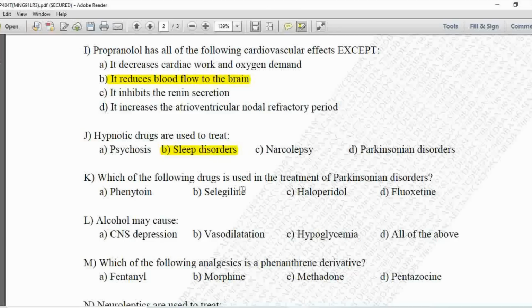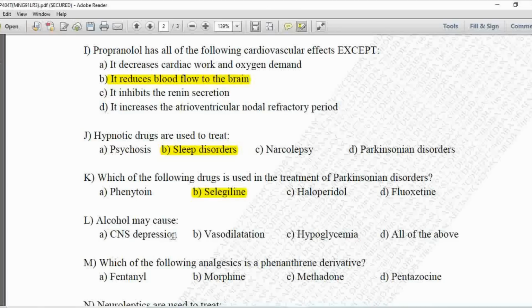Next, which of the following drug is used in the treatment of Parkinsonian disorders? Option A is phenytoin, B is selegiline, C is haloperidol, and D is fluoxetine. Here the drug which is used in the treatment of Parkinsonism disorders, that is option number B, selegiline.